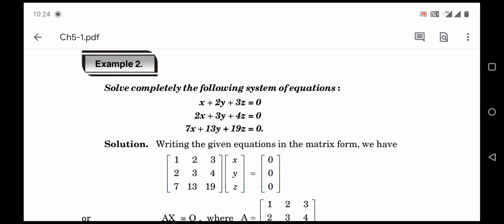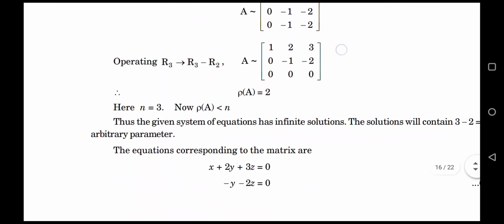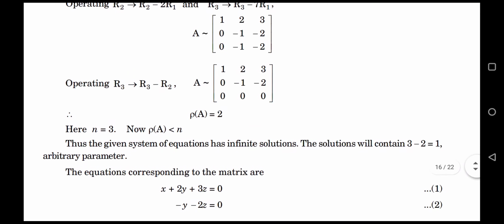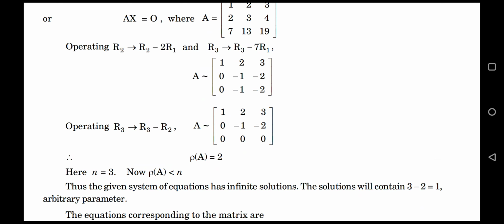Matrix A in row echelon form is 1 2 3; 0 minus 1 minus 2; 0 0 0.